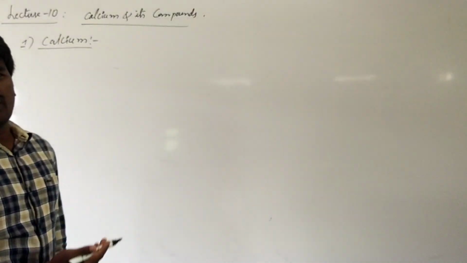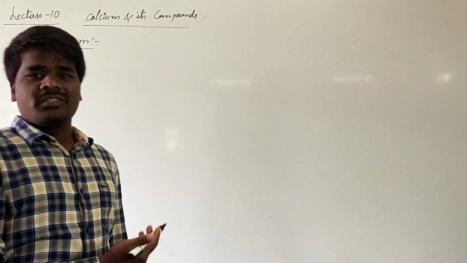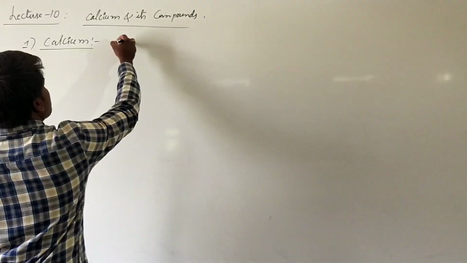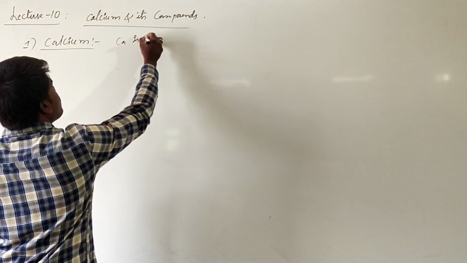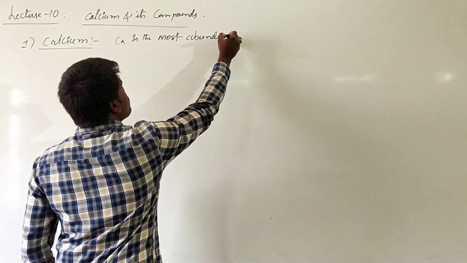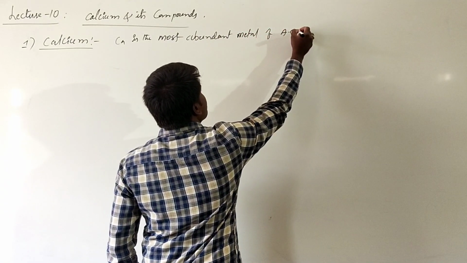If you see the relative abundance of elements of the second group in the earth's crust, calcium is the most abundant, followed by magnesium. Calcium is the most abundant metal of alkaline earth metals,